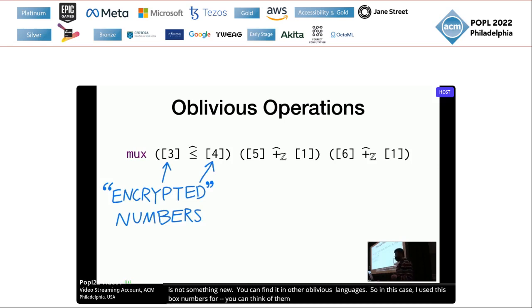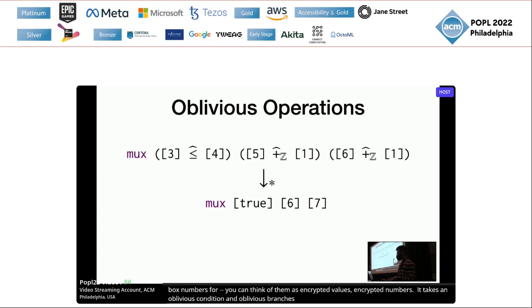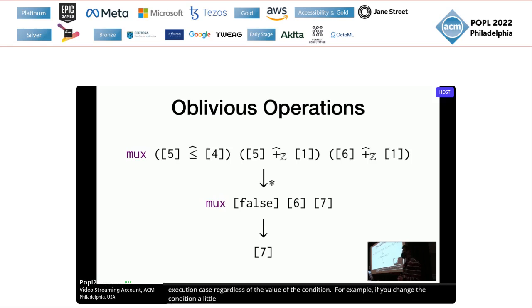So mux takes an oblivious condition and oblivious branches, and it behaves kind of like an if conditional, but you fully evaluate the condition and all the branches first before taking the last atomic step to the final result, even though one of the branches will be discarded anyway. So this always generates the same execution trace regardless of the value of the condition. For example, if we change the condition a little bit, now it returns false. The trace will still be the same, given that the attackers cannot observe encrypted values.